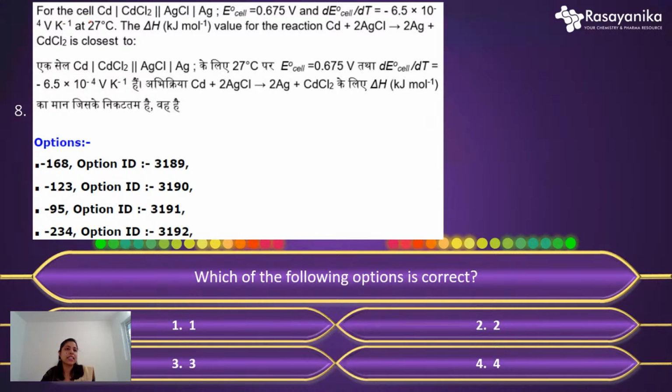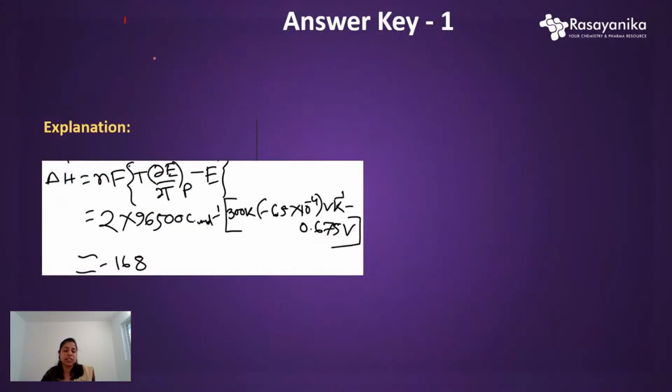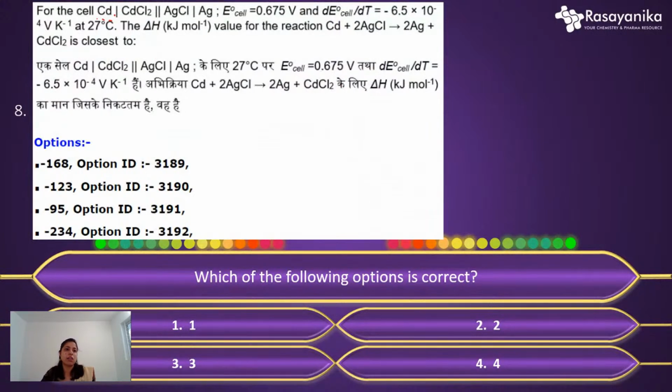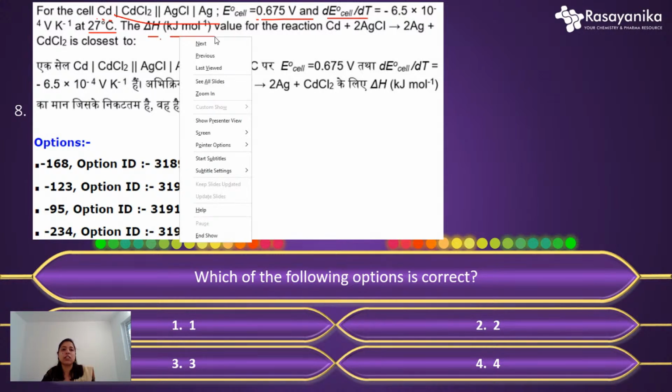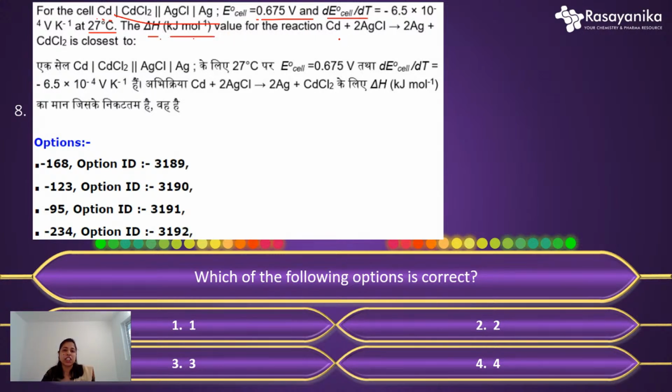So the question was for the cell, that is, they have given a cell. Here the E0 value, that potential, is given, and also dE0 by dT, that is the temperature coefficient, is given, and also the temperature is given as 27 degrees Celsius. For this reaction, they have asked you the change of enthalpy, delta H. So you need to calculate the delta H regarding this cell or this electrochemical reaction.